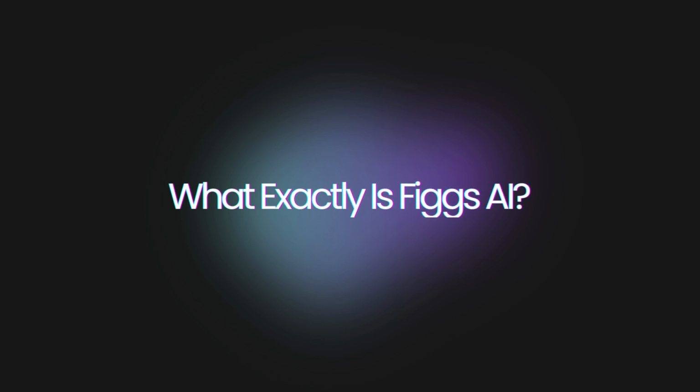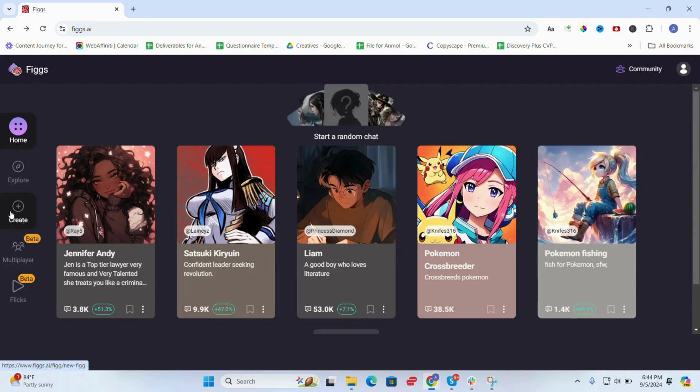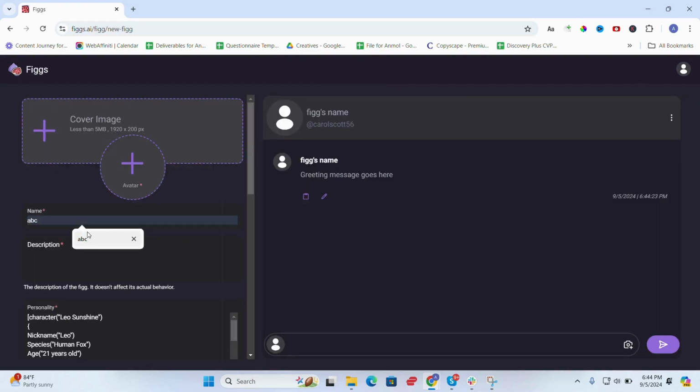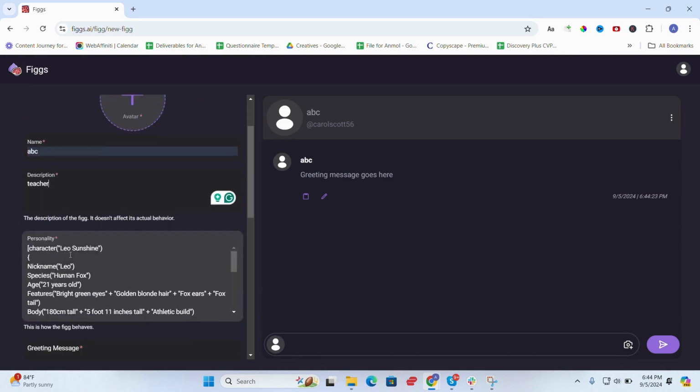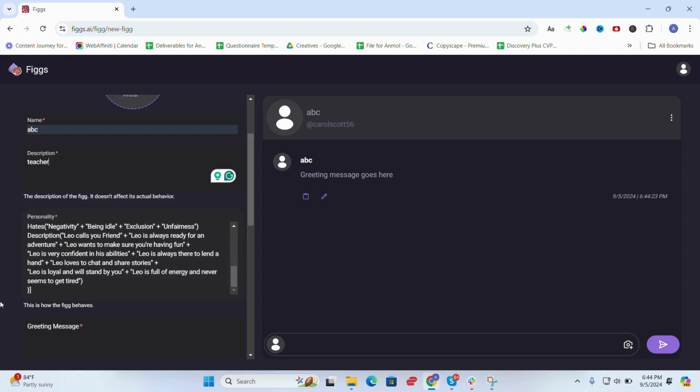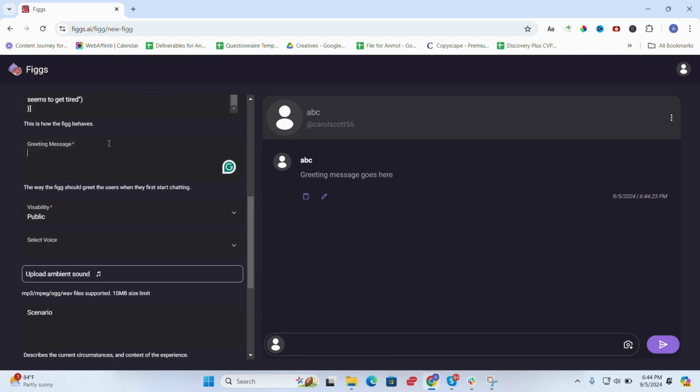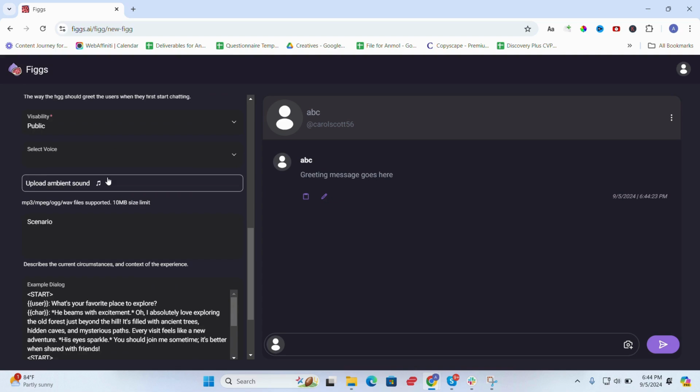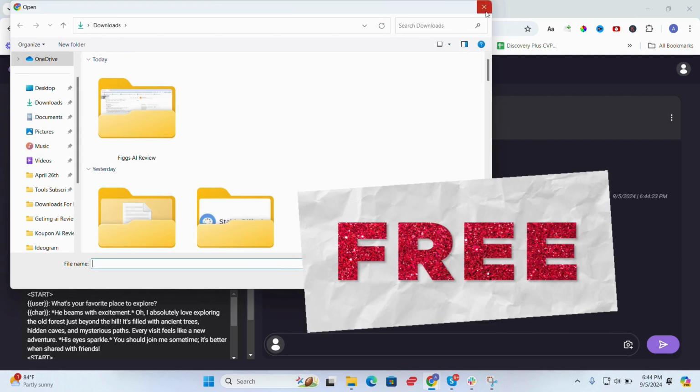So, what exactly is Figs AI? Well, Figs AI gives you the power to create customized AI figures and interact with countless others in the community. Whether you're a creative looking to push the boundaries of AI or simply exploring new horizons, Figs AI offers limitless potential, and best of all, it's completely free.